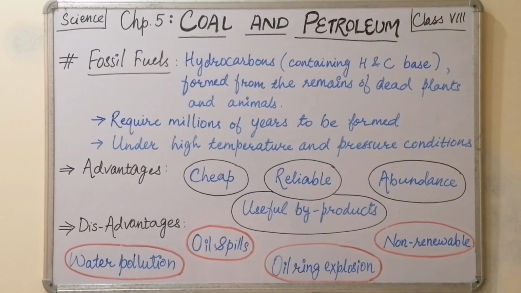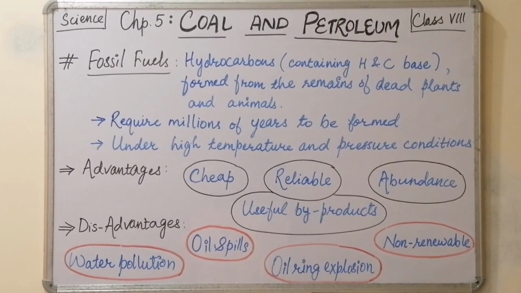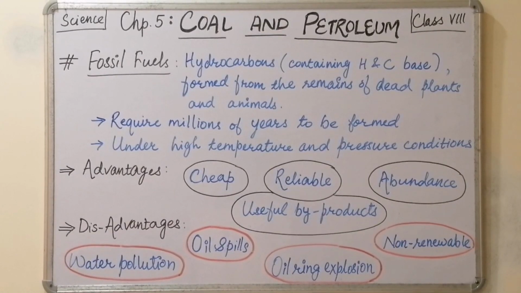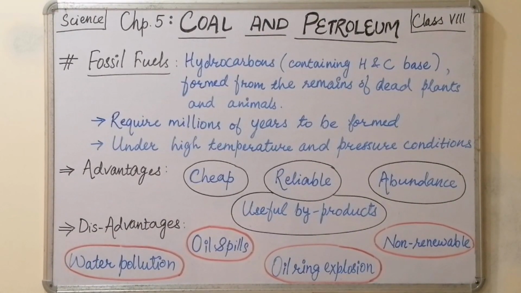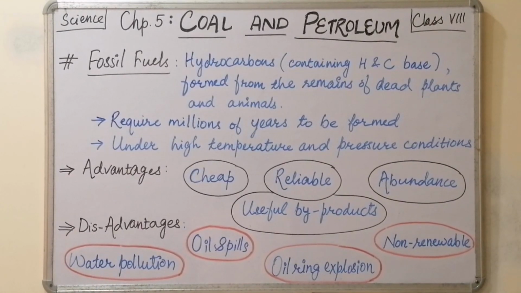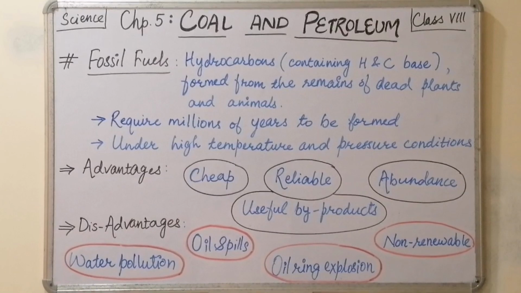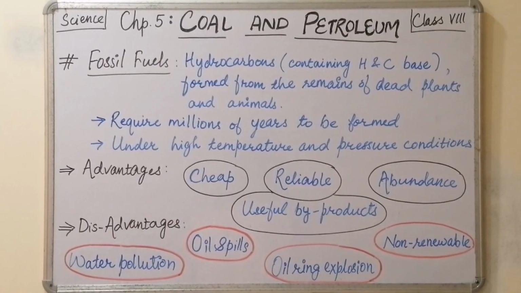So the advantages are, they are cheaper. As they are available in nature, they are one of the natural resources, so they are cheaper as compared to some man-made resources. Then they are reliable. Reliable means we can rely on them. Then abundance. They are present in larger quantities and they give us many useful byproducts, meaning some other components are also associated with these fossil fuels.